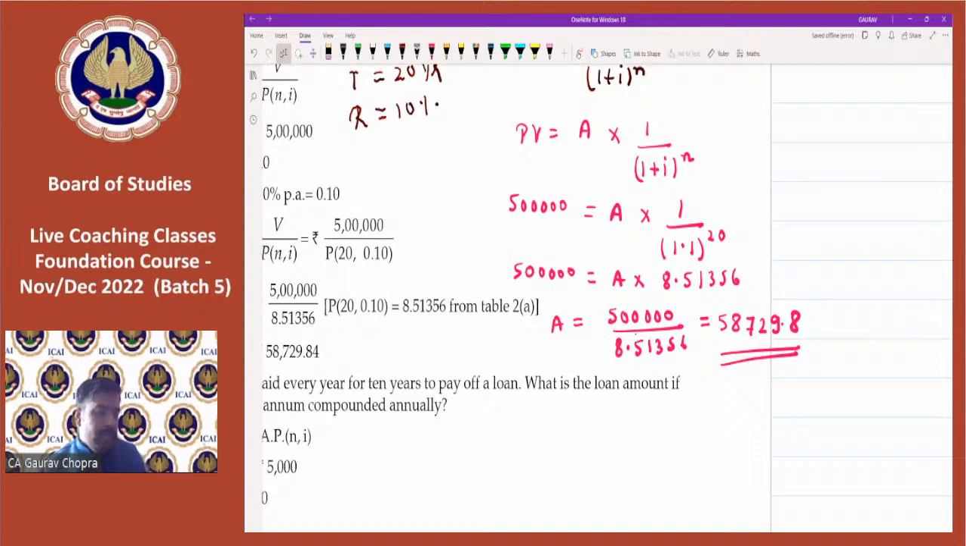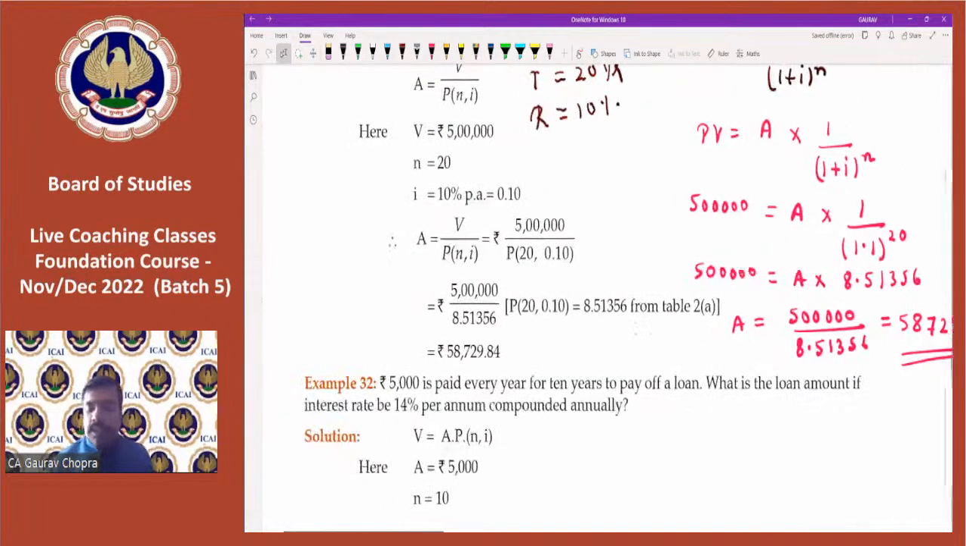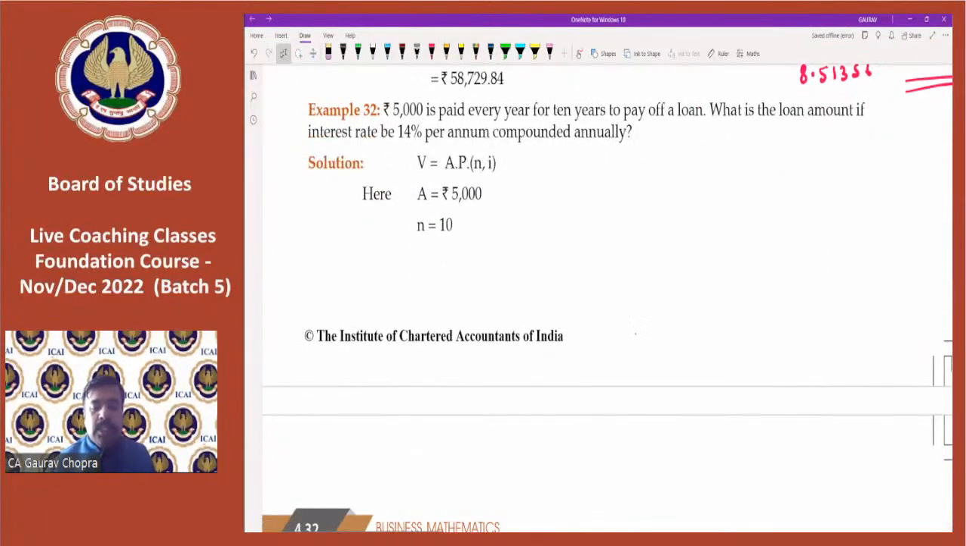Yes, so everyone has got the answer. Vishnu is saying you teach very awesome. Thank you so much. Arya Kumari says these types of calculations we find in a few seconds. That's great. Okay, so now let us move towards the next example.